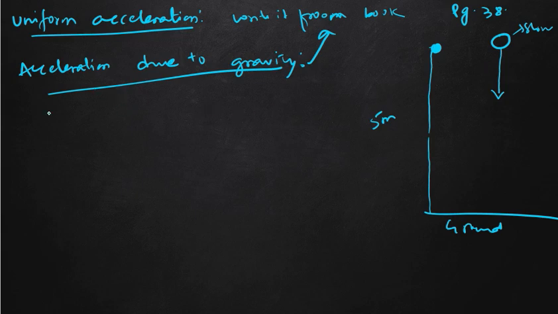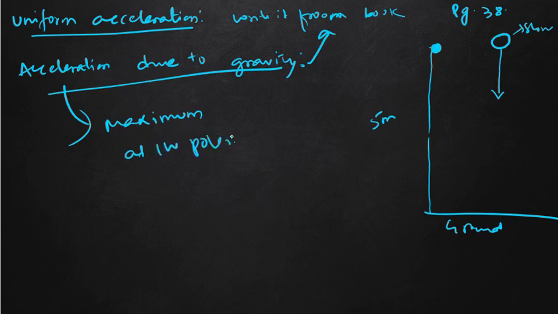And there is a value of the acceleration due to gravity. The value of the acceleration due to gravity is constant at a given place. From place to place, the value changes. For example, the acceleration due to gravity is maximum at the poles, North Pole or South Pole. At that place, our acceleration due to gravity is maximum. So one more question may be asked in your examination: name the place where the acceleration due to gravity is maximum. It is maximum at the poles, and where will it be minimum?